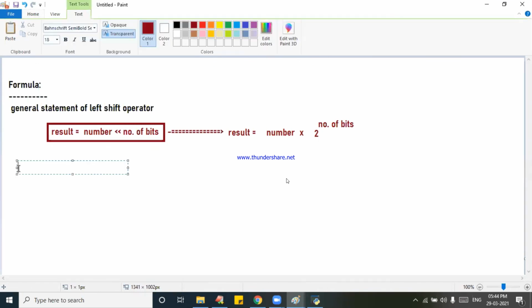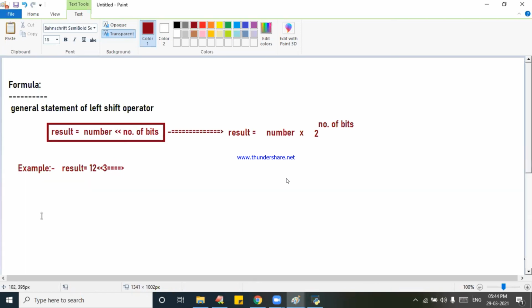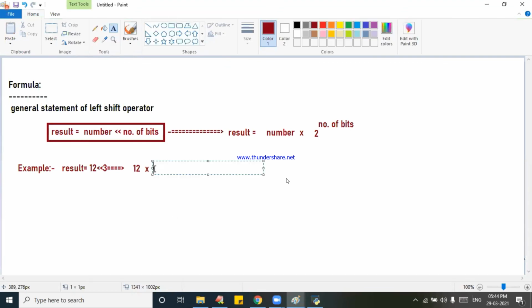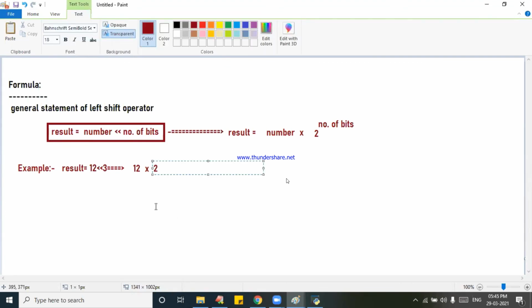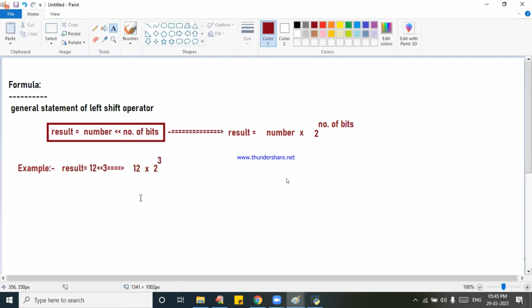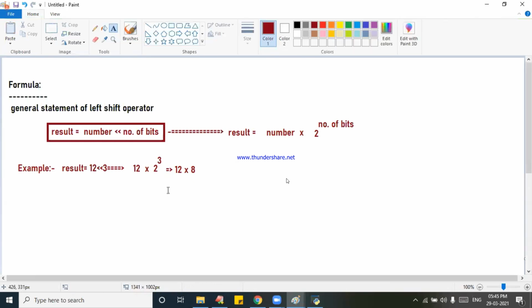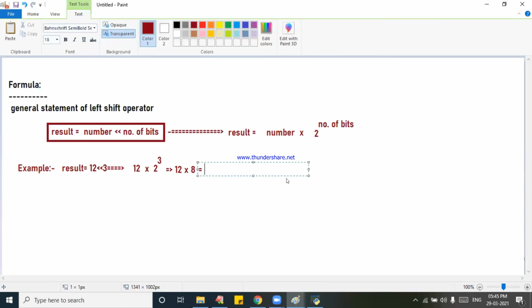Example immediately. See, result is equal to, not only the value to be written, I will write 12 into 3, is equal to 12 into 2 cube, binary bits, 2 to the power of 3, that is equal to 12 into 8, that is equal to how much?